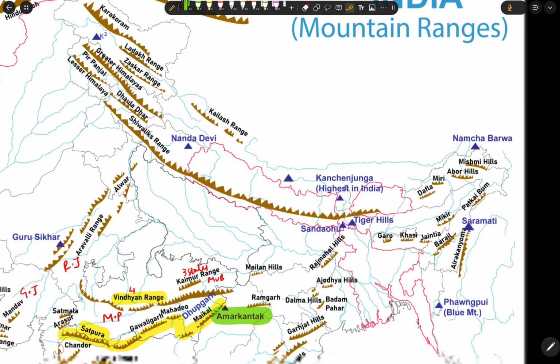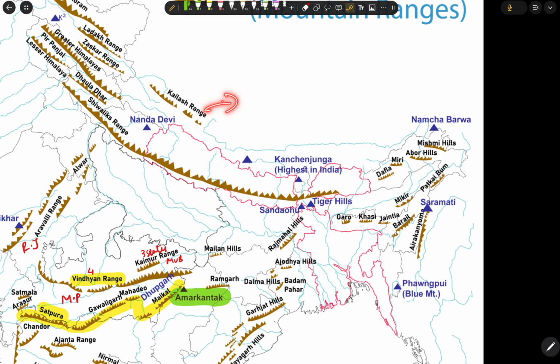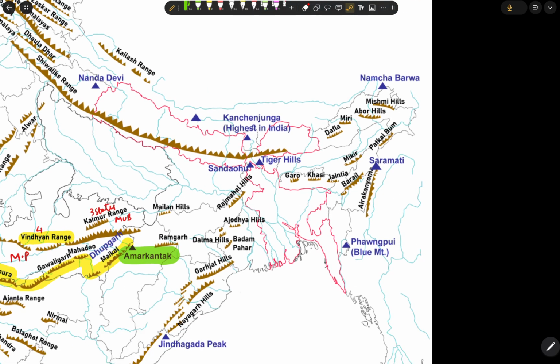This we don't require because it is in another nation, that is China. And we have the Nanda Devi peak here, which is in Uttarakhand. These peaks will also be asked in our examination, so we need to remember them. Nanda Devi is in Uttarakhand, above the Shivalik ranges.